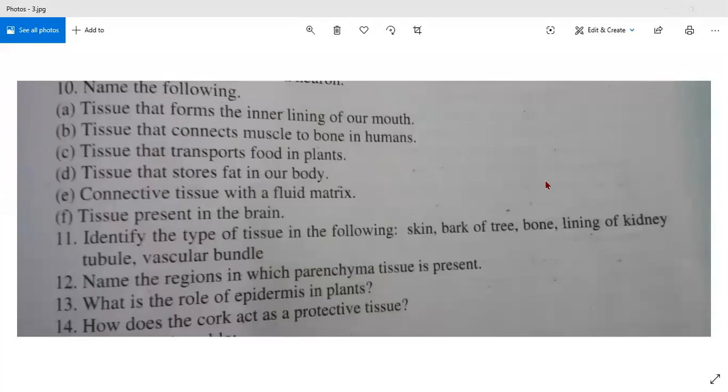Okay, I will repeat the answer now. How does the cork act as a protective tissue? Cork acts as a protective tissue because cells of the cork are dead and compactly arranged together without intercellular spaces. There is no gap between them. They are tightly packed and they also have a chemical called suberin in their walls, because of which they do not allow gases and water to pass. So we have done most probably all the questions.